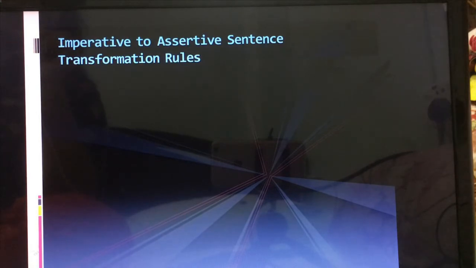So we know that imperative sentences are those sentences which certainly give us command or order, advice, and request. Those sentences, if we are changing them to assertive, that means declarative sentences, there are some rules for that, and let's see what they are.